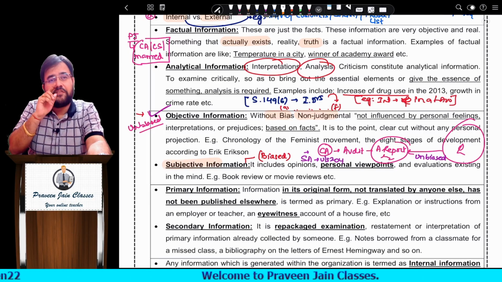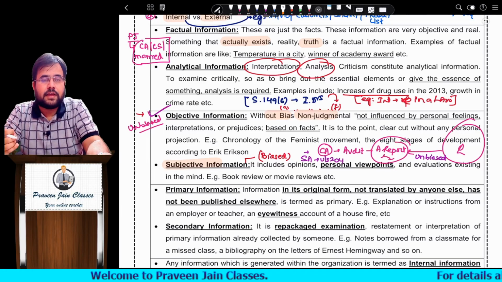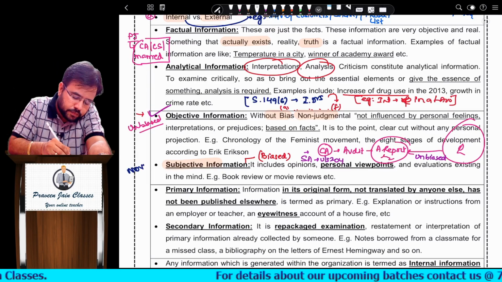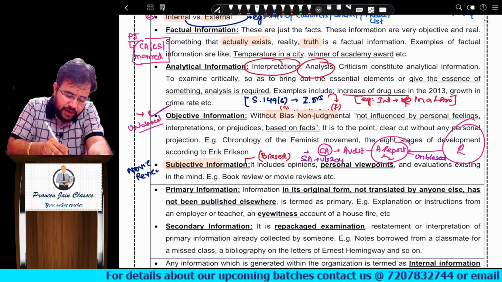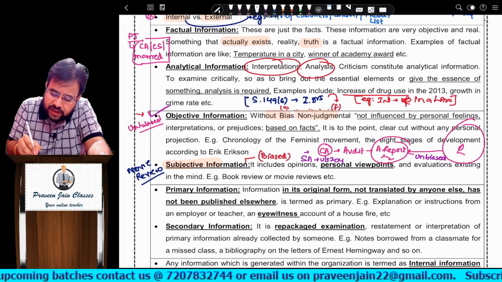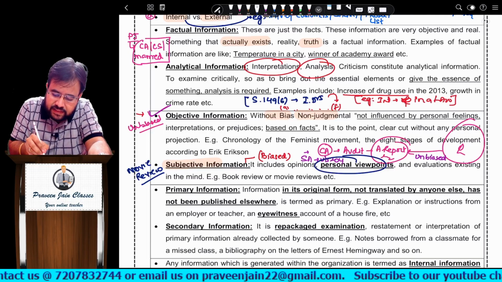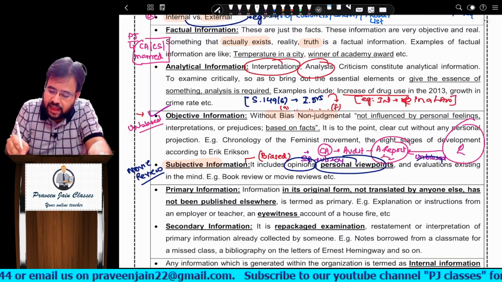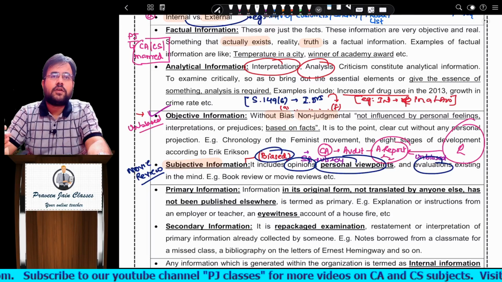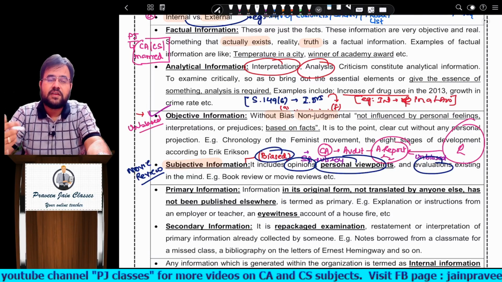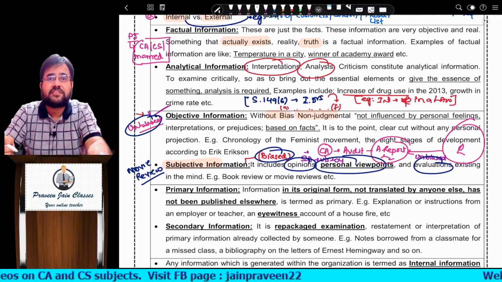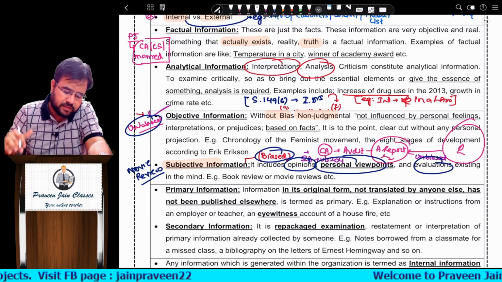But subjective information means what, sir? They are biased, so the opinion of people may change. Example, sir, movie review. Now if somebody reviews a particular movie, he may say I liked it, but others may say I do not like it. So can I say there is a personal point of view? These are opinions of people, sir. Here evaluation is there. So can I say they are biased in nature, sir? Agreed or not, sir? So that is your objective information versus subjective information. Where there is an unbiased thing, that is called objective information. Where judgment is required, that is called subjective information.